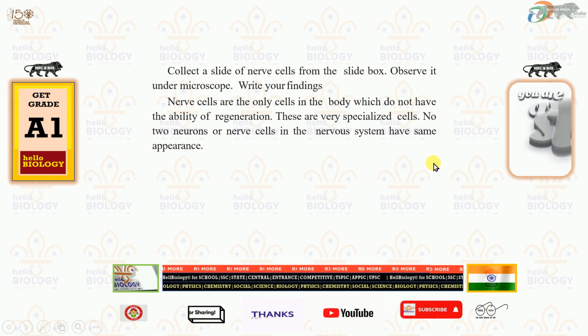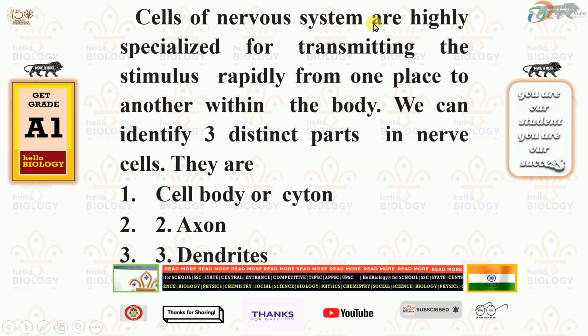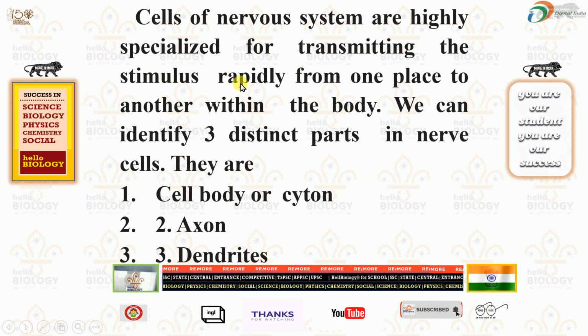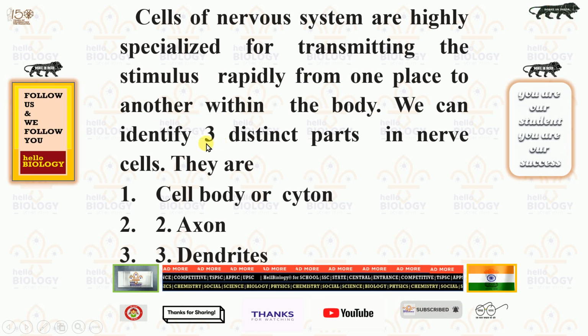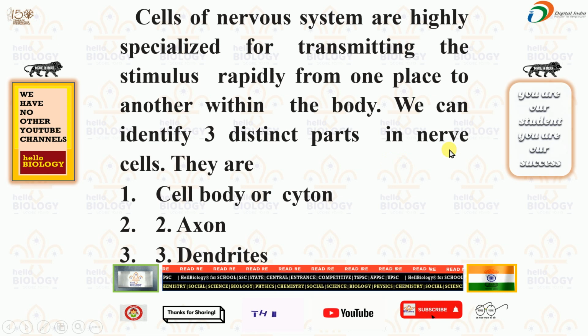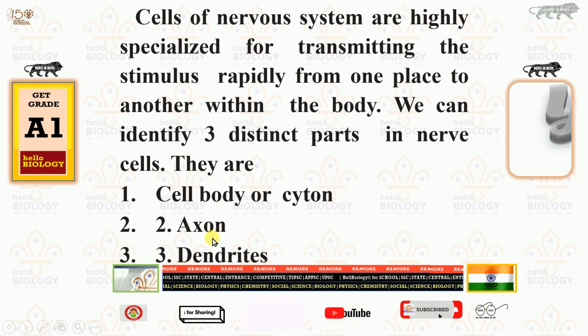If we see the diagram here, cells of the nervous system are highly specialized for transmitting the stimulus rapidly from one place to another within the body. We can identify three distinct parts in the nerve cell: cell body, axon, and dendrites.